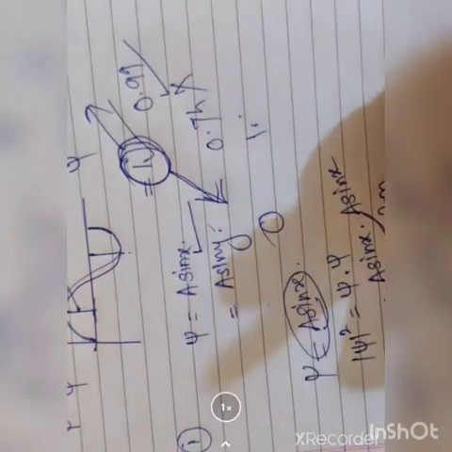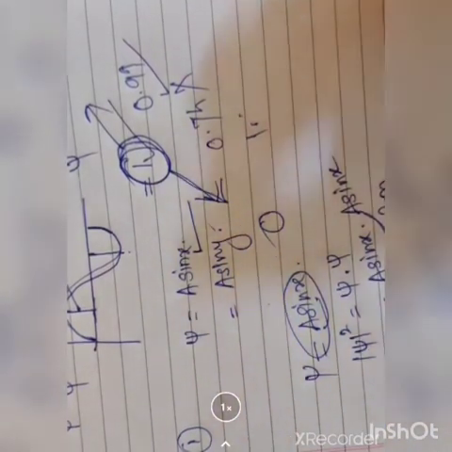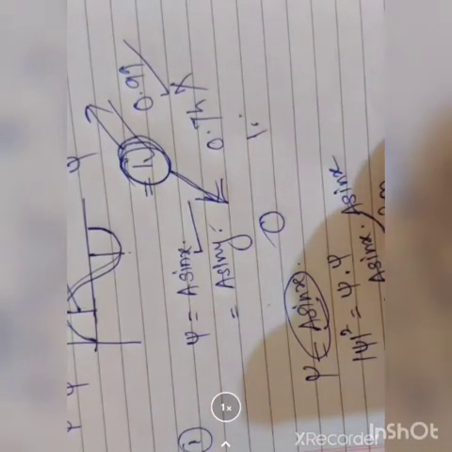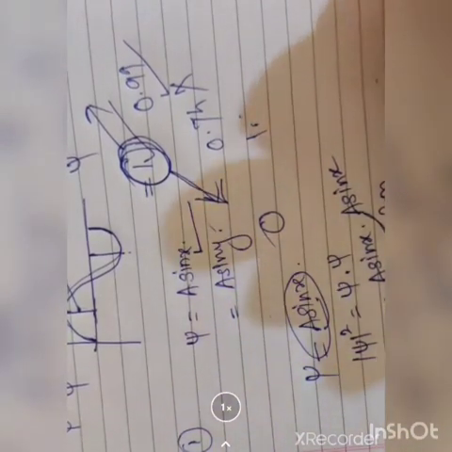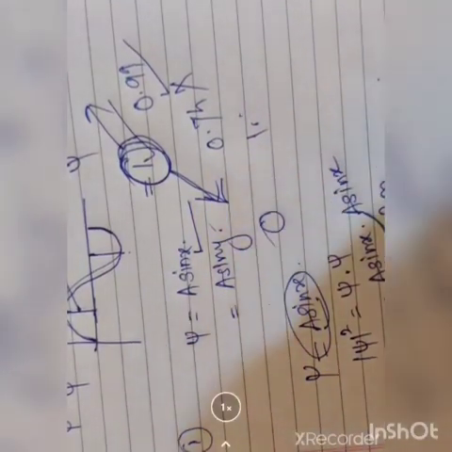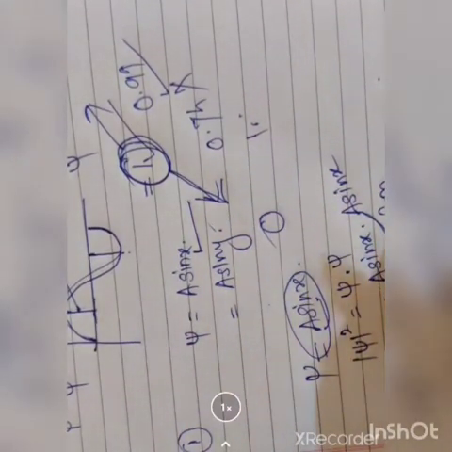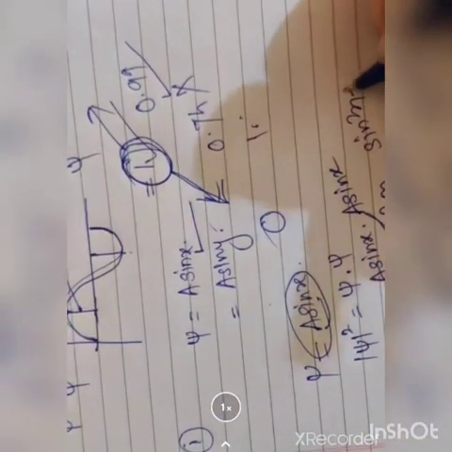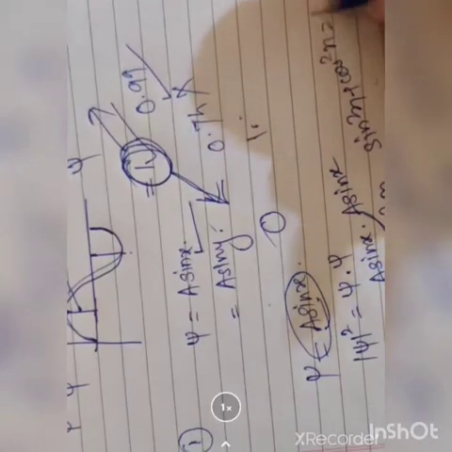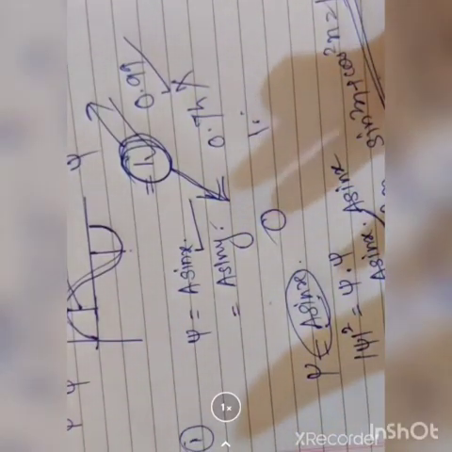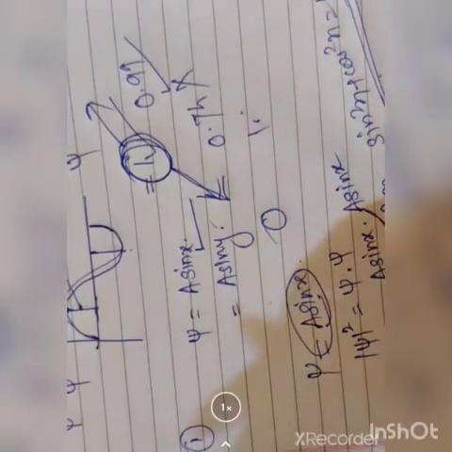Now students, you must know the formulas of trigonometric functions: the derivative of sin x is cos x, and the integration of sin x. You must know the formula of sin square x. Sin square x plus cos square x is equal to 1. You know that, but there are some other formulas behind that.